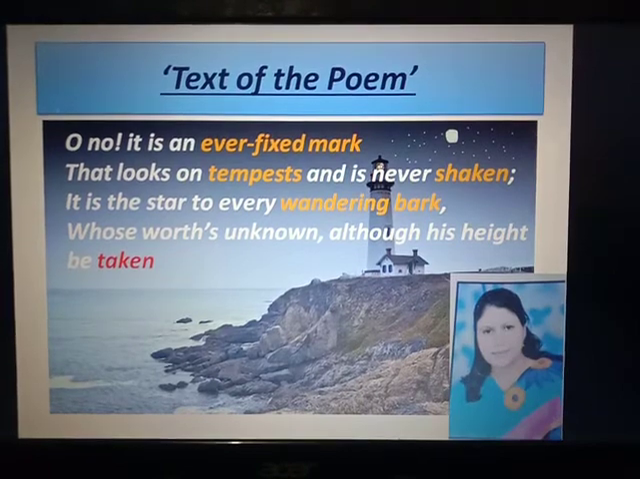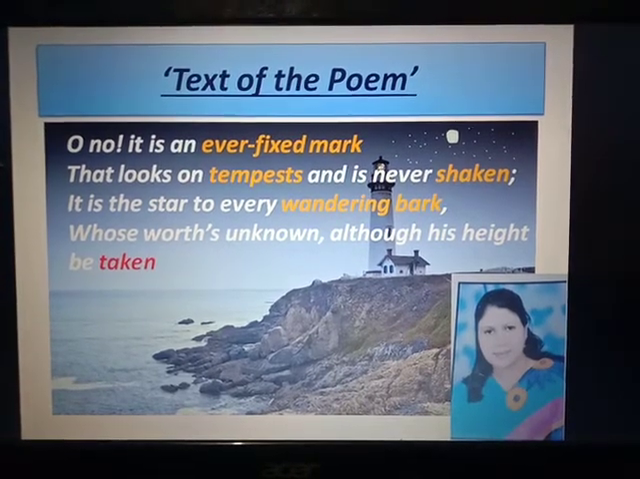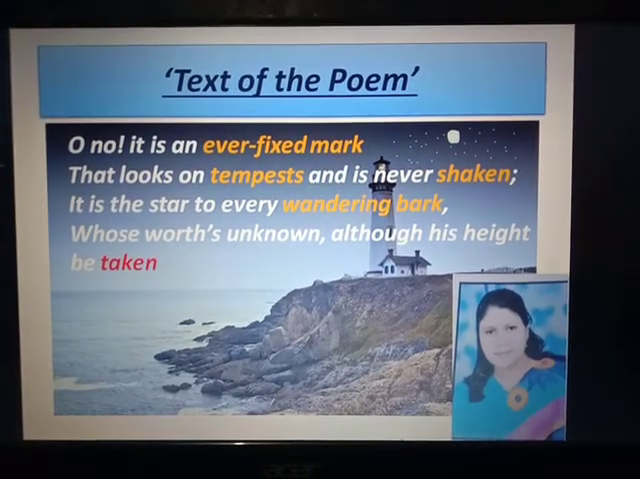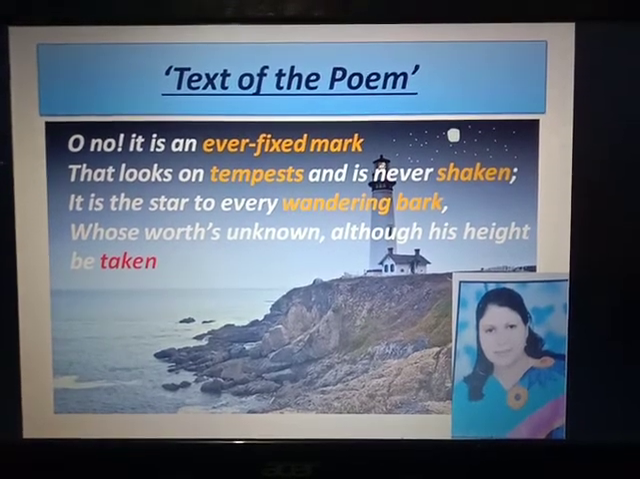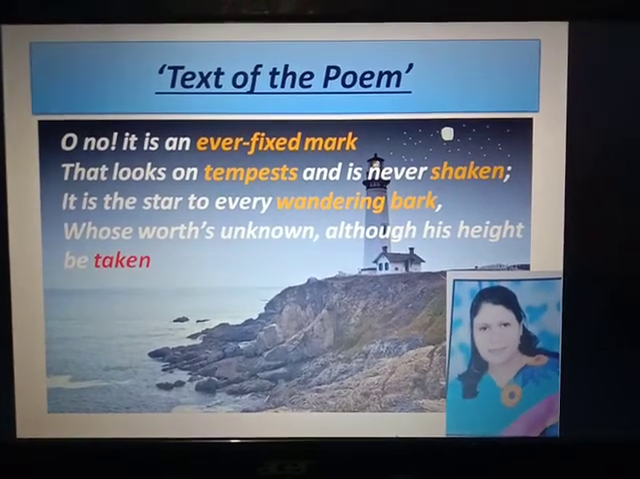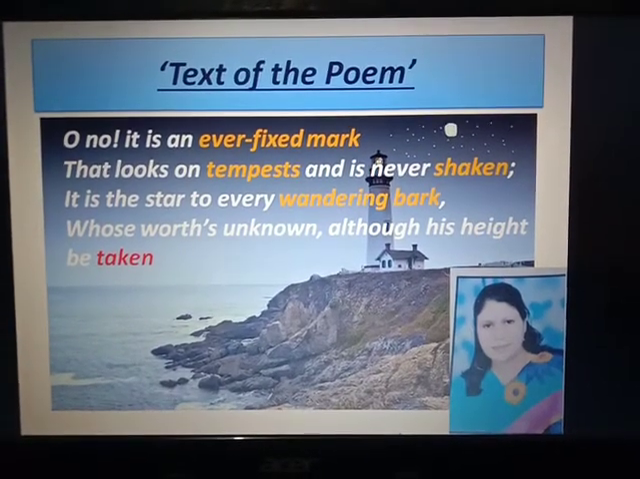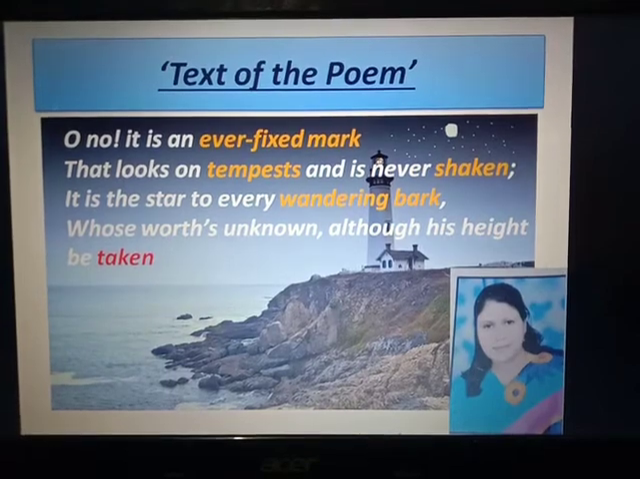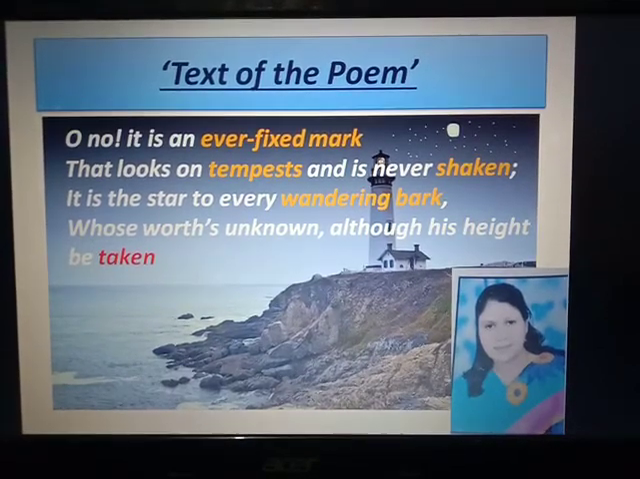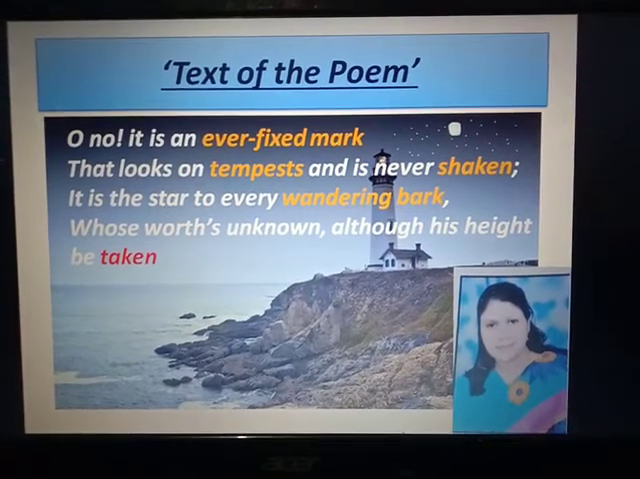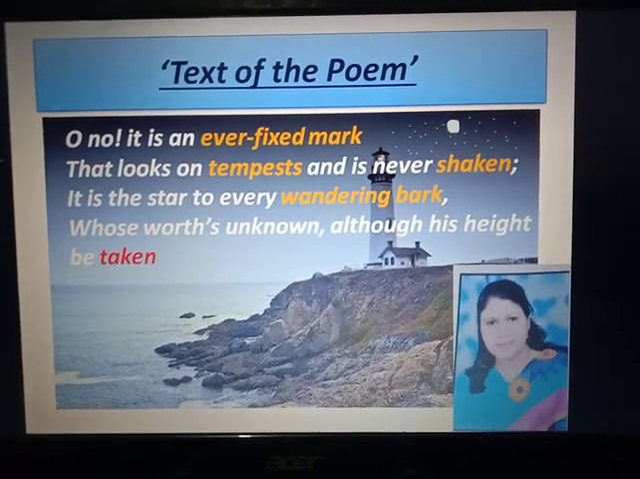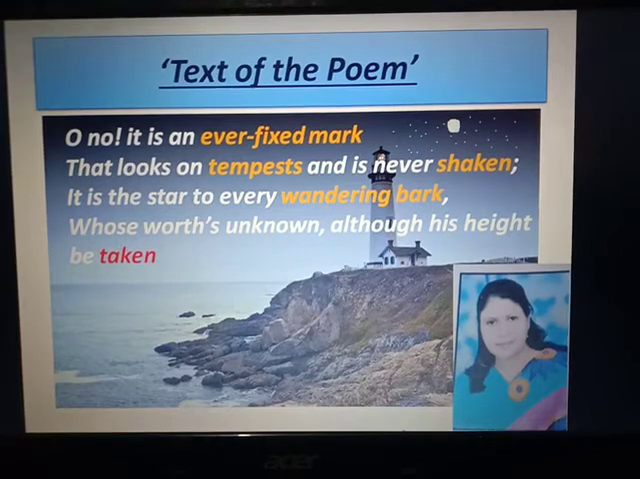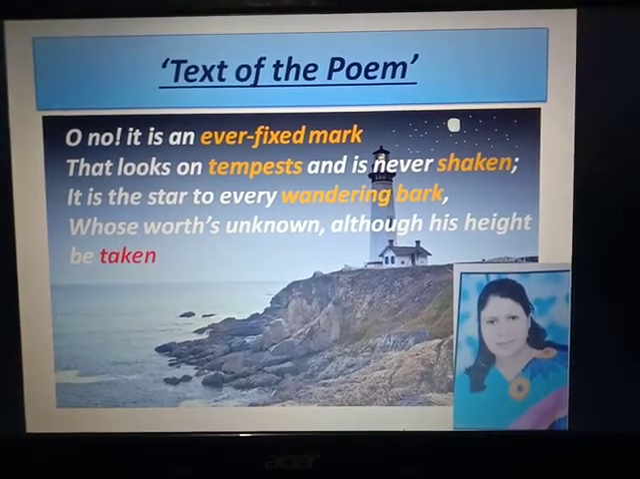First of all, I give you the reference with context of these lines. This stanza has been taken from the poem Let Me Not to the Marriage of True Minds, written by William Shakespeare. In this sonnet, the poet gives us the best definition and exposition of true love. He says,